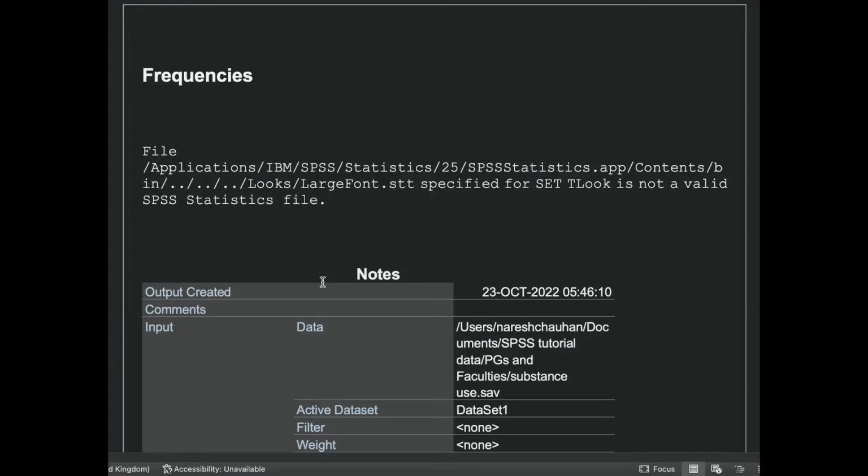It has the frequency distributions, all the tables we created, and also charts. It has approximately 347 pages. Still loading.